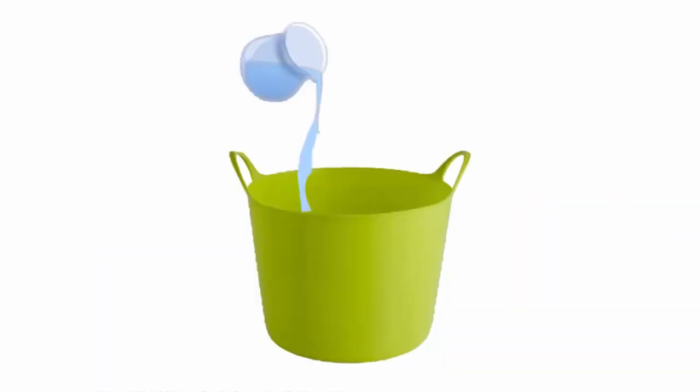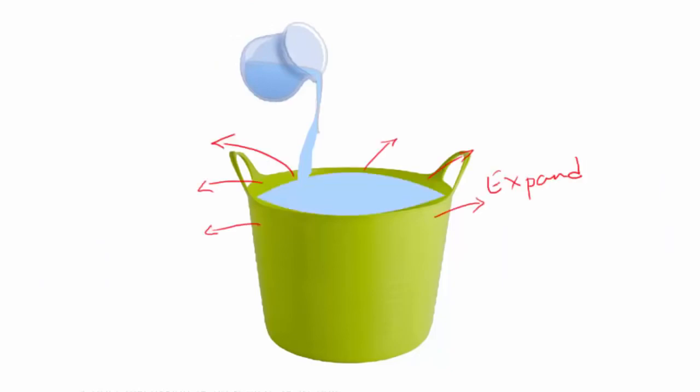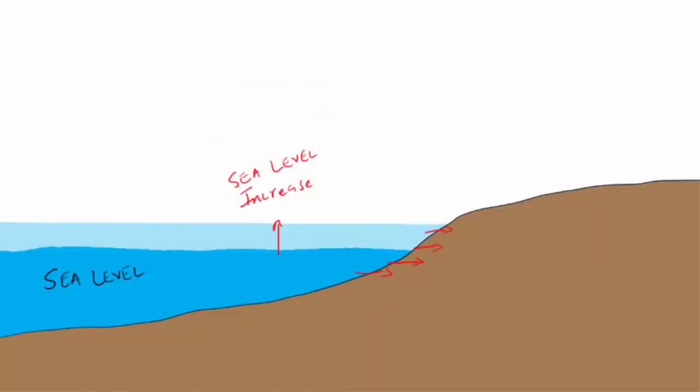Now imagine if you have a tub and you fill it up with water and then you keep adding more and more water. You'll notice that the wall of the tub will expand. It may also break at some point, but for argument's sake, let's just stick to expansion. Similarly, the increase in ocean water will exert pressure on the continental shelves. And not to forget, oceans have currents that will increase the horizontal push from time to time. So there'll be some minute changes in the continental landforms because of the sea level.